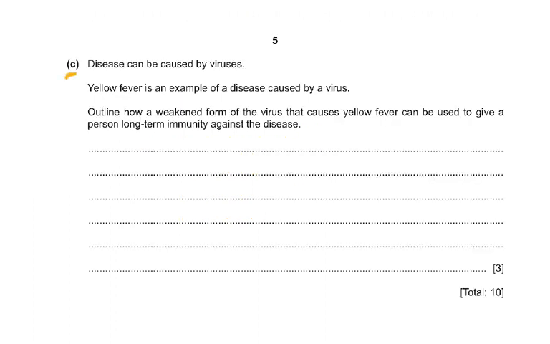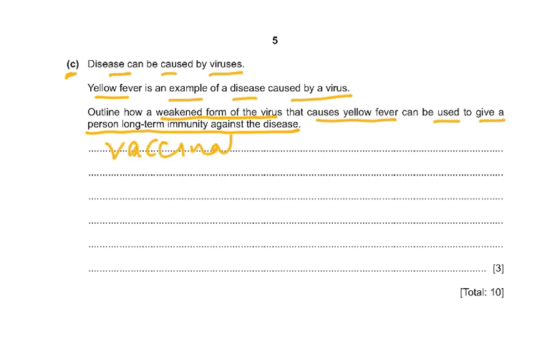Then coming to the C part of the question, disease can be caused by viruses. Yellow fever is an example of a disease caused by a virus. Outline how a weakened form of the virus that causes yellow fever can be used to give a person long time immunity against the disease. So first of all, what you do is you do vaccination. If you just wrote vaccination done, well, you got a mark for that, even though you didn't understand what vaccination is. And what do we do in the vaccination?